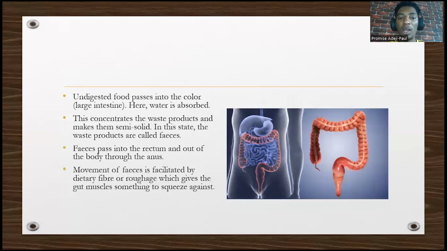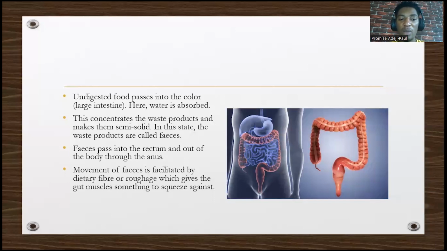So undigested food is what? It passes into the colon. Water is absorbed, not just water. Mineral salts are also absorbed in the colon, that's in the large intestine. This concentrates the waste product and makes it what? Semi-solid. In this state, it's now called feces. That's what you pass out in the toilet. So feces passes to the rectum. The rectum stores the feces for a while, and then it goes out of the body through the anus.